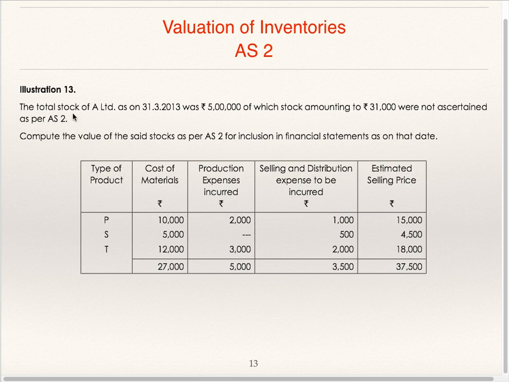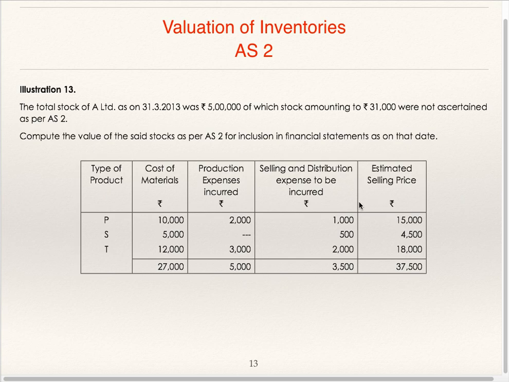Go to illustration 13. The total stock of A Limited as on 31st March 13 was 5 lakhs, of which stock amounting to 31,000 was not ascertained as per AS2. Compute the value of the said stock as per AS2 for inclusion in the financial statement as on that date. Type of product P, S, T, cost of material 10,000, 5,000, 12,000, production expenses incurred. So you are supposed to add it in production expenses. Selling and distribution expenses and estimated selling price.